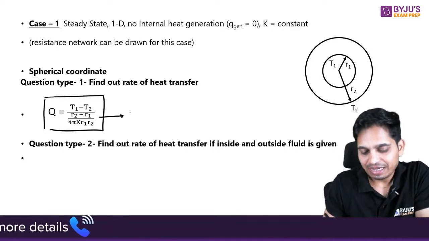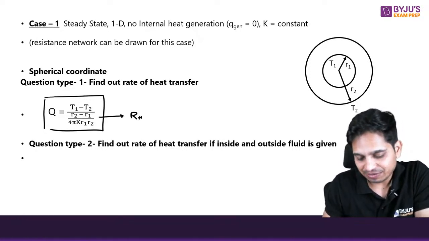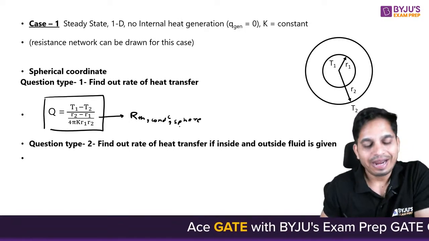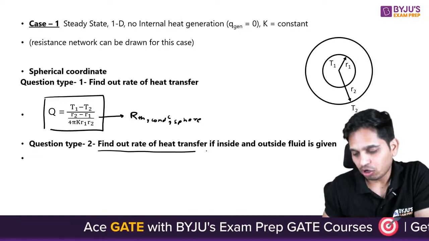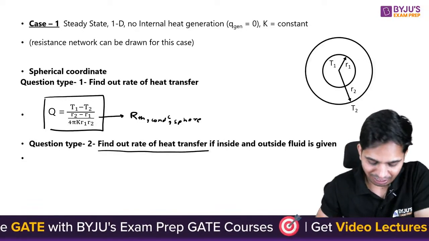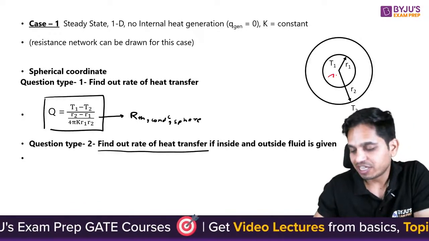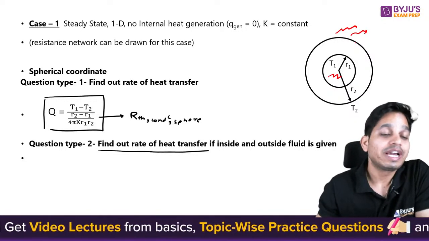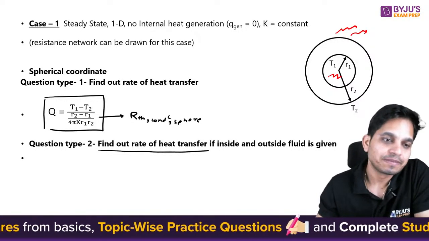Now this is the thermal resistance of conduction for sphere. You all know this, right? And second is find out rate of heat transfer if inside fluid and outside fluid is given. So this case will be similar to the case of cylindrical coordinates.